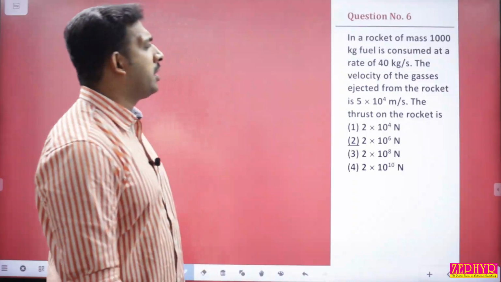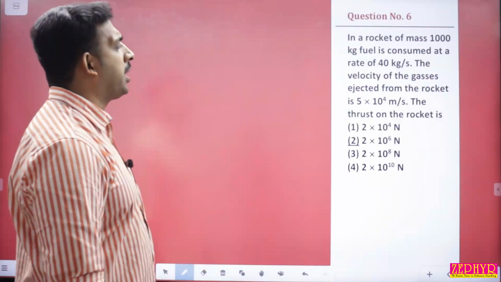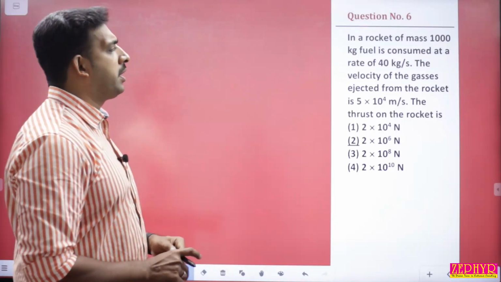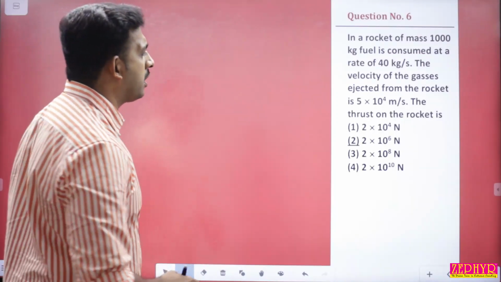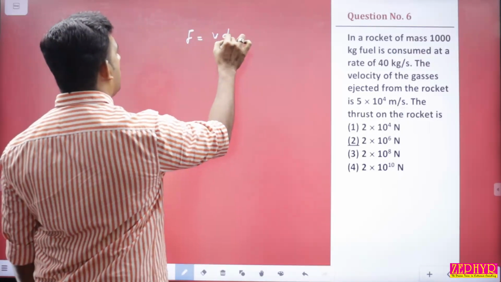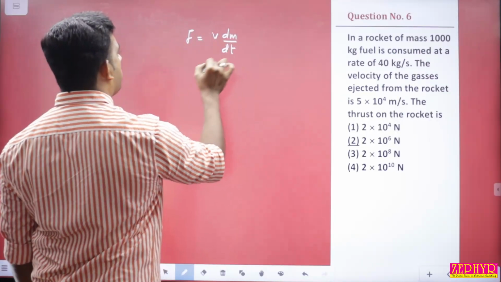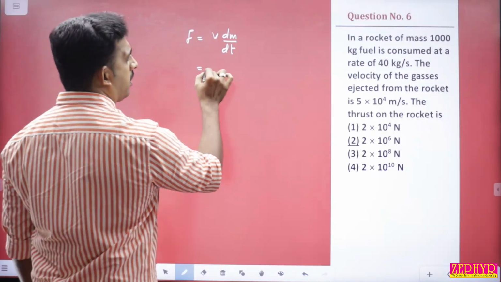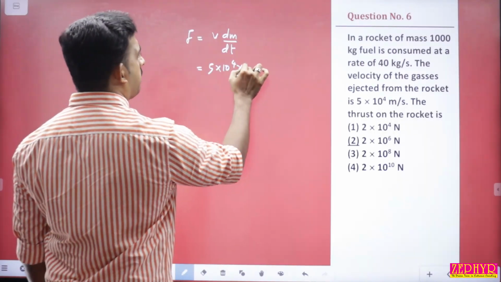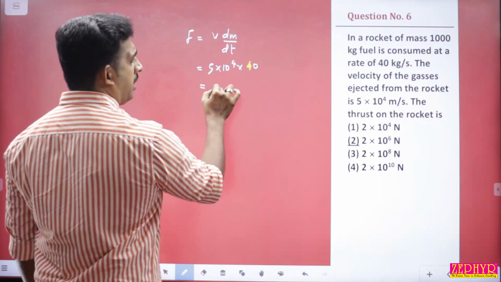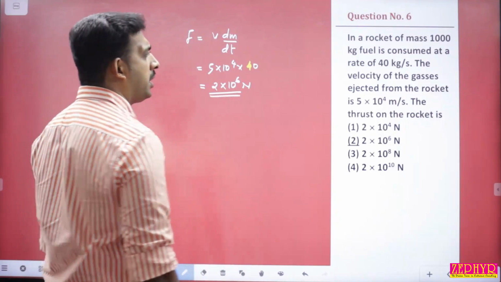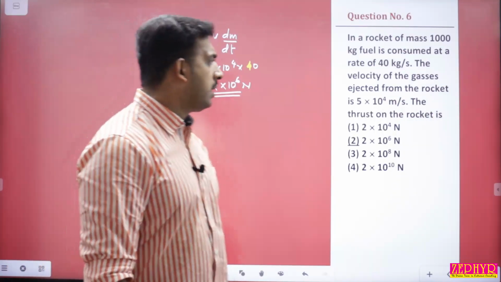Question number 6. In a rocket of mass 1000 kg, fuel is consumed at the rate of 40 kg per second. The velocity of the gases ejected from the rocket is 5×10⁴ meter per second. The thrust on the rocket, that is the force on the rocket, will be equal to V into dm by dt. Substituting, V is equal to 5×10⁴ meter per second into dm by dt is 40 kg per second. So we'll be getting 2×10⁶ Newton. The force is equal to 2×10⁶ Newton.